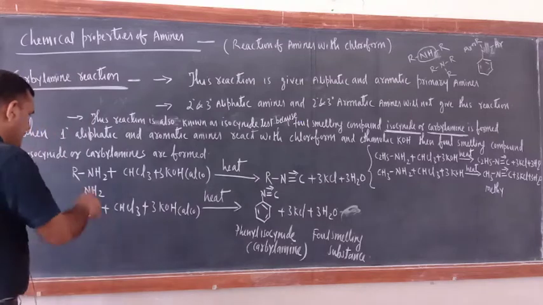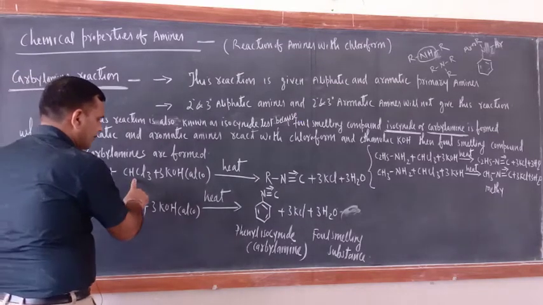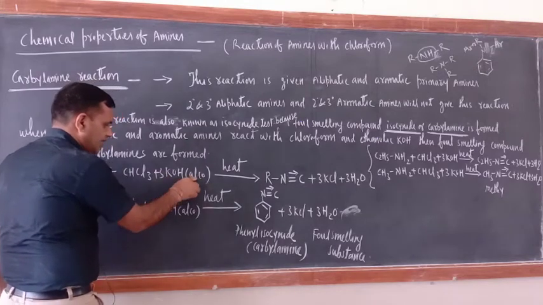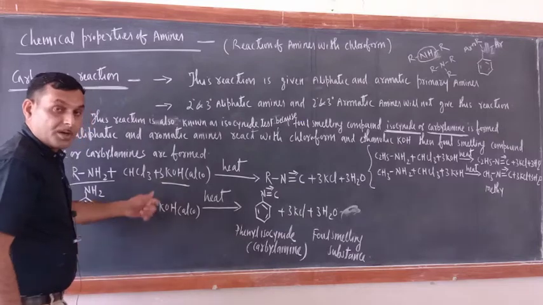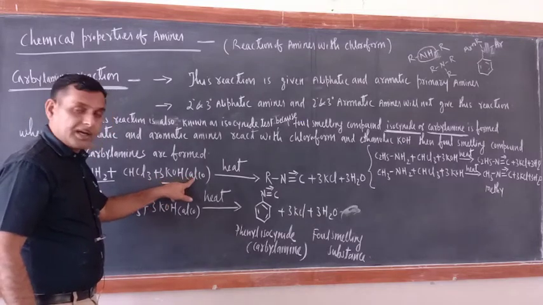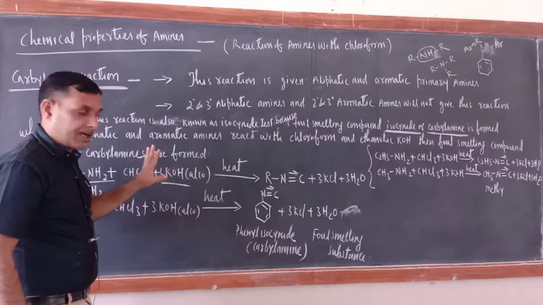Just see here, this is aliphatic 1 degree amine. It is reacting with chloroform and 3 KOH. Alcoholic, ethanolic, means alcoholic KOH you have to take. Please remember the word alcoholic must be there. If you do not write alcoholic, then you will not get the marks.